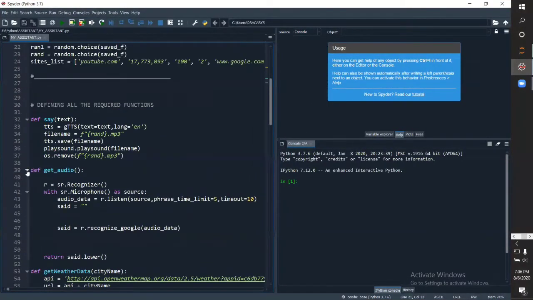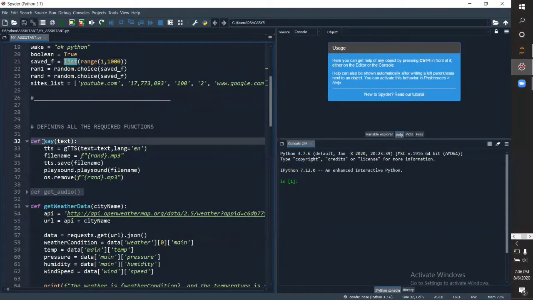So we define say and ask for an argument, text. We create an object tts equal to gTTS. We set the text that we took as an argument and set the language to be English.